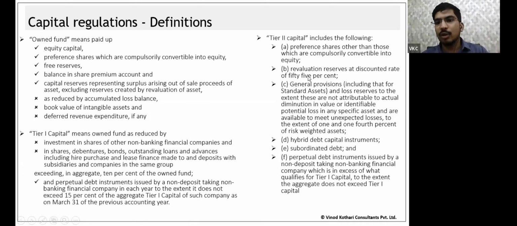Usually they do not have hybrid capital, subordinated debt, or perpetual debt instruments that do not qualify for tier 1. I said there is a limit of 15% of tier 1. If there is any excess over that, it will be counted in tier 2.